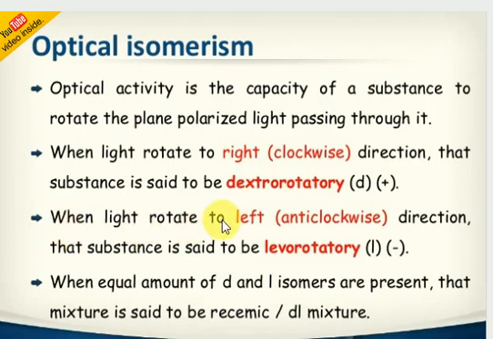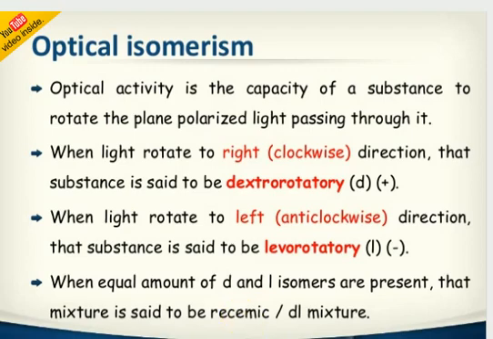Suppose the light rotates anti-clockwise, then it's called levorotatory, represented by small l or minus. When equal amounts of D and L isomers are there, it's called a racemic mixture. Very, very important: look at equal amount. Suppose you have 10 molecules rotating clockwise and 10 molecules rotating anti-clockwise, and you mix them together, you can't see any rotation. That kind of mixture is called a racemic mixture only.